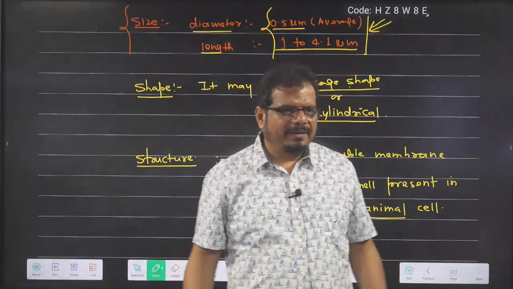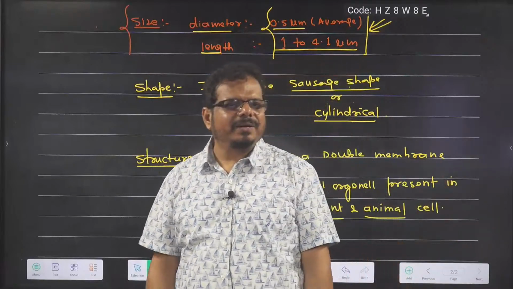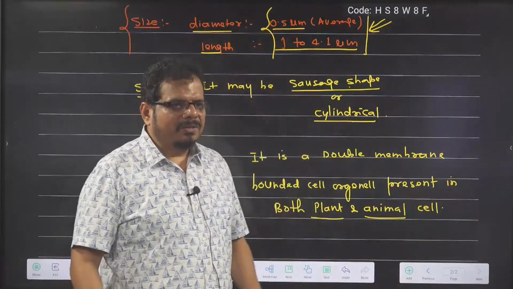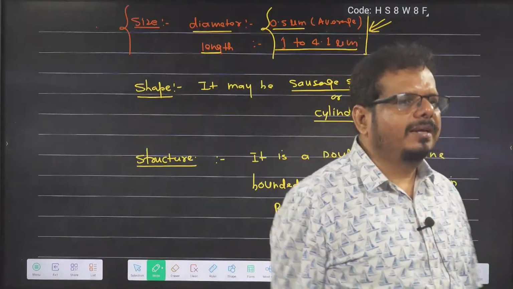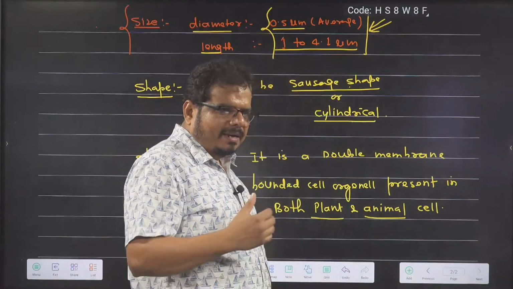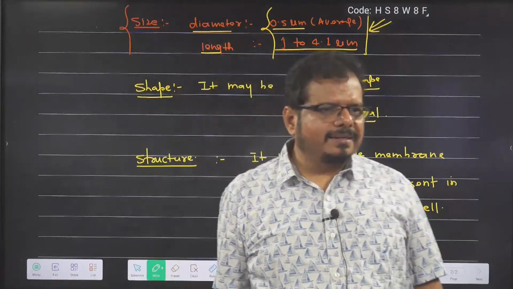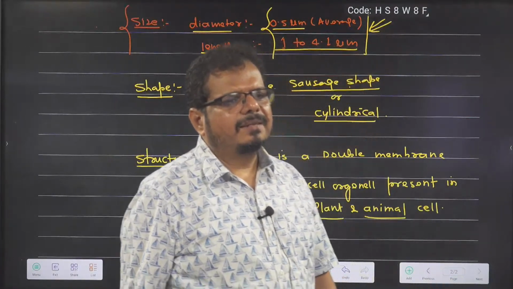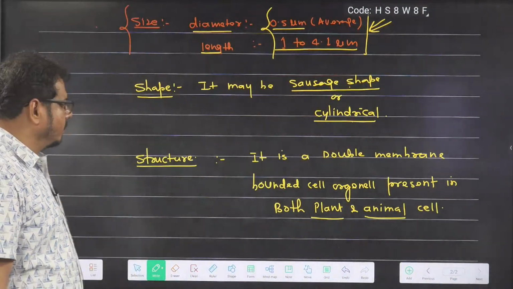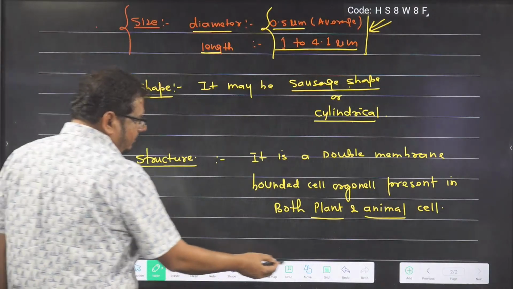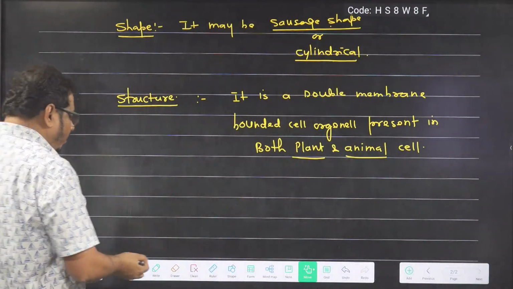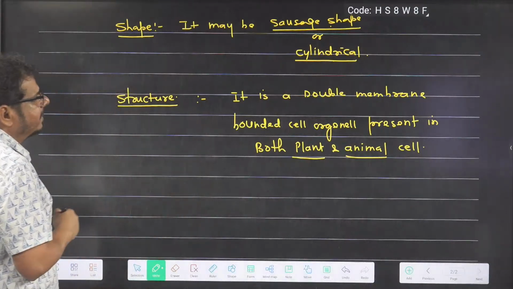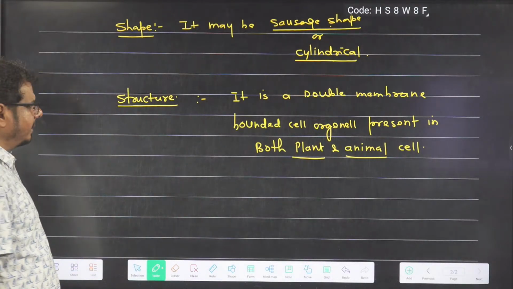Animals need more energy compared to plants because they do more work. We are doing locomotion, coordination. So animals require more energy. So it is a double membrane bounded cell organelle present in both plant and animal cell. Is it clear in the mind?